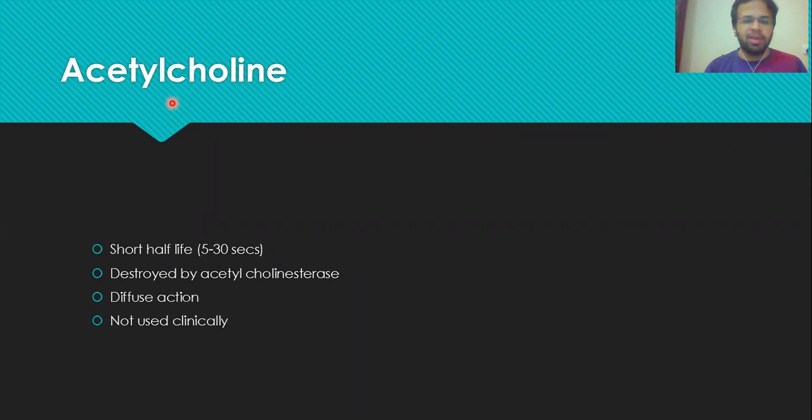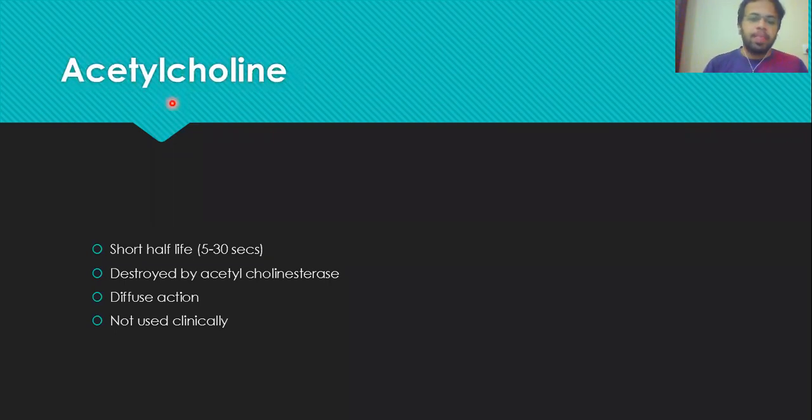So it has a very short half-life, about 5 to 30 seconds. If you give acetylcholine, it will be rapidly degraded in 5 to 30 seconds, so it will not be able to produce any action. It is of no use to give that drug, because you can't give the drug again and again after every 10 seconds. It is not possible. Therefore, we do not give acetylcholine because it is rapidly degraded.